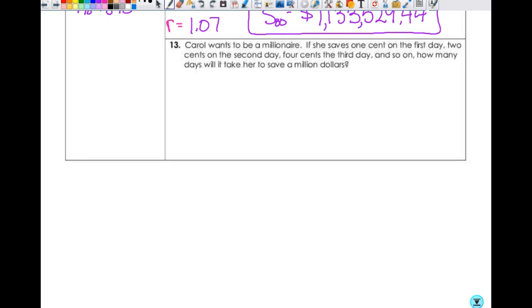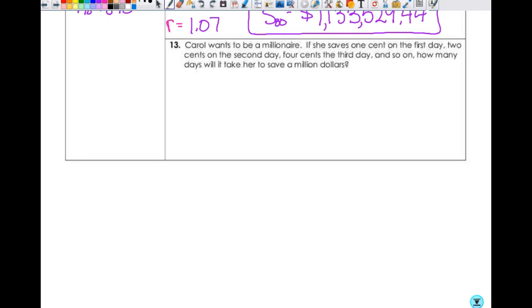So it says Carol wants to be a millionaire. If she saves 1 cent on the first day, 2 cents on the next day, 4 cents on the third day, and so on, how many days will it take her to save $1 million? And so I want you to just think about it. I don't want you touching your calculator and actually trying to figure it out. I just want you to think about what you think might make sense and put a number over here: how many days you think it's going to take for her to get to $1 million.